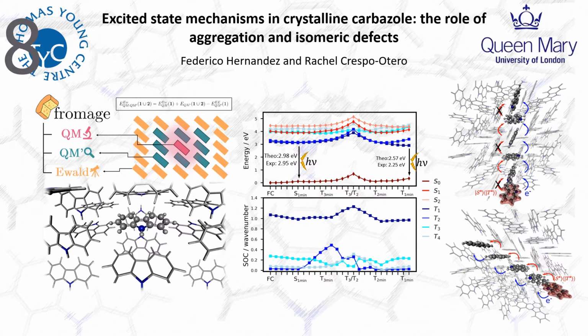In this work, we studied the de-excitation mechanisms of carbazole by computing experimentally measurable magnitudes such as emissive and electron transfer rate coefficients through the different channels in the crystal. We studied the aggregation effects and also what happens when a carbazole isomer is acting as an impurity of the crystal. These results are important because very recently it has been proposed that the ultralong organic phosphorescence commonly observed at room temperature in carbazole-based systems is not a property of the molecule itself, but is provoked by an impurity of a carbazole isomer generating molecular heterojunctions that could pave the way to new applications in optoelectronics.